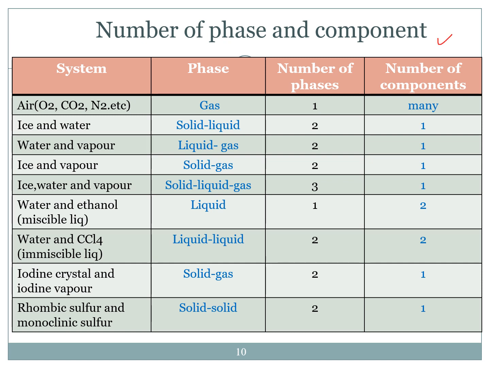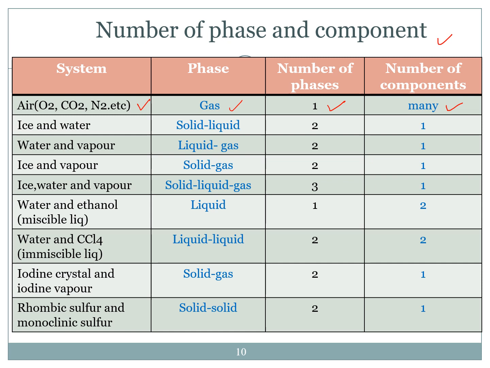This table shows the number of phases and components. As you can see here, air, the mixture of gases, oxygen, carbon dioxide, and nitrogen. There are many substances present in the air, so the number of components is many. And then the phase is gas, so the number of phases is 1.